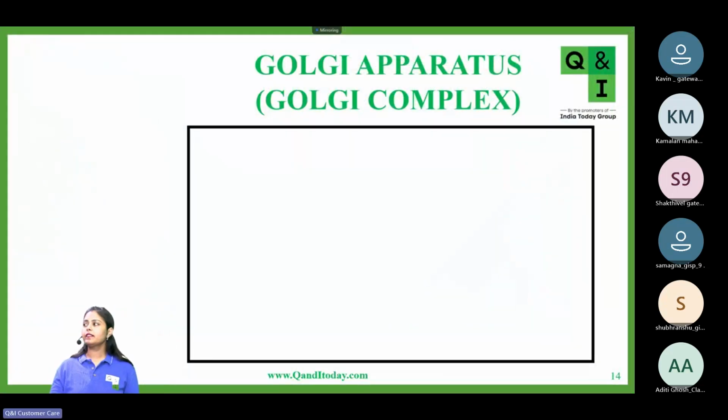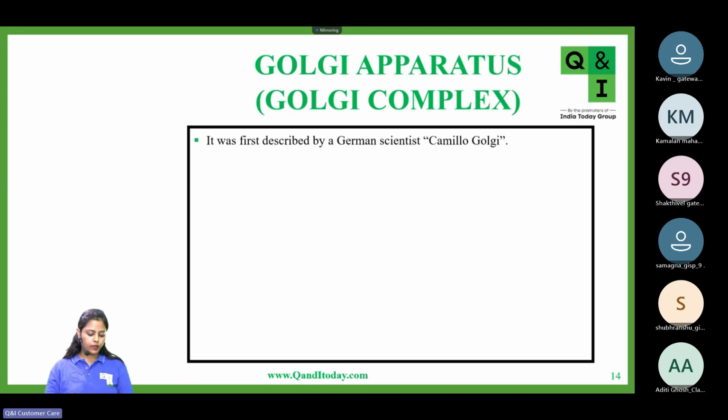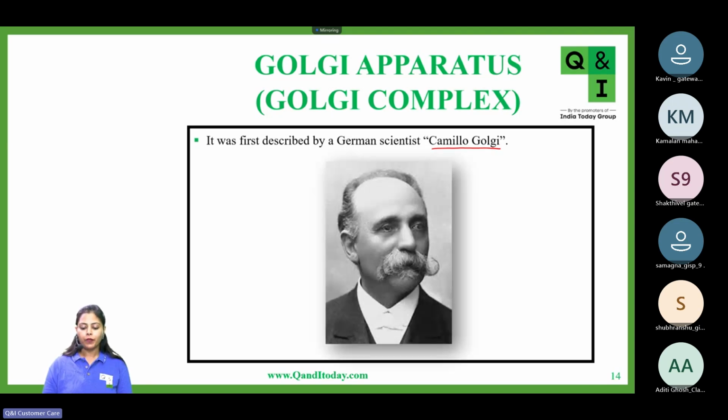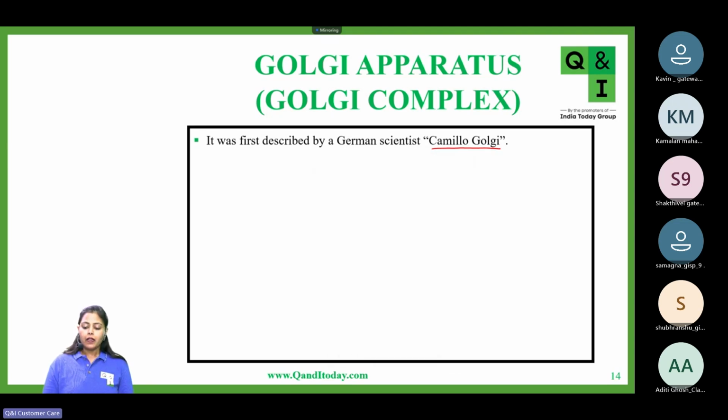So now we will discuss the first cell organelle, which is the Golgi apparatus. This term particularly was given by Camillo Golgi. He first noticed, or first worked on, this Golgi apparatus, and he was a German scientist. So the name Golgi apparatus or Golgi body is after the name of this scientist, Camillo Golgi.